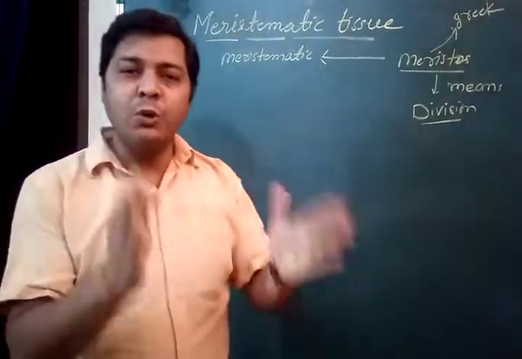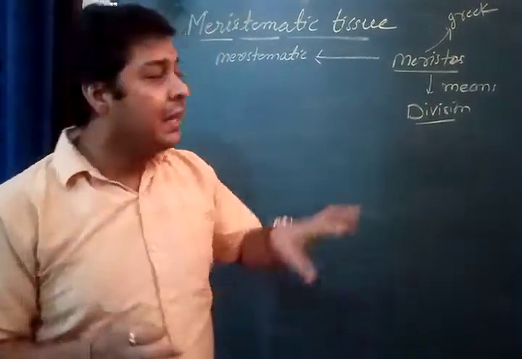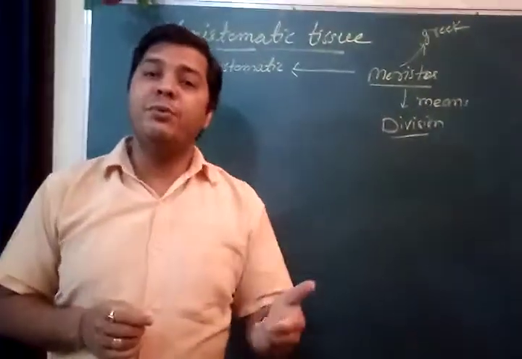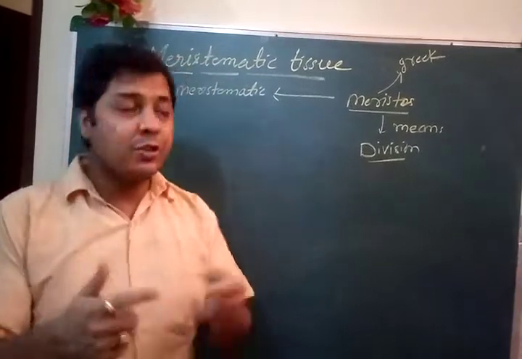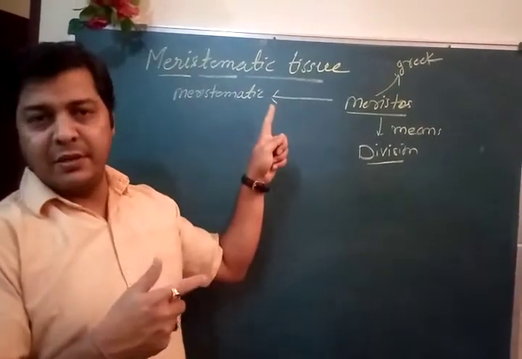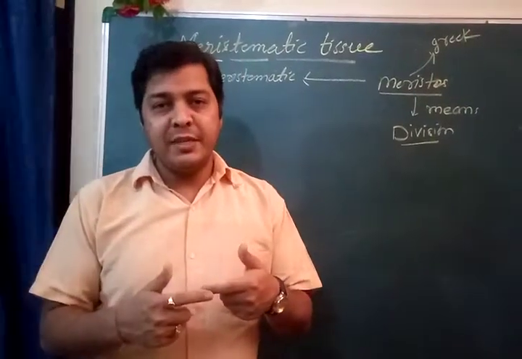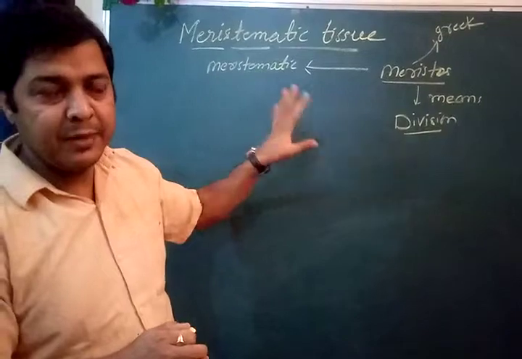These meristematic cells are always found at the tip of the root and shoot, because the tip of the root is growing because of division of these meristematic cells, and the tip of the shoot system is growing because of division of meristematic cells.